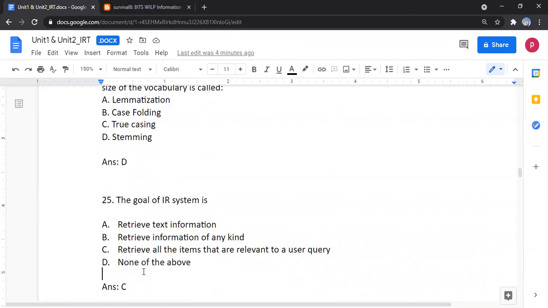The goal of the IR system: the options are retrieve text information, retrieve information of any kind, retrieve all the items that are relevant to the user query, none of the above. The answer is option C because we are only considering the relevancy of the document which matches the user query.